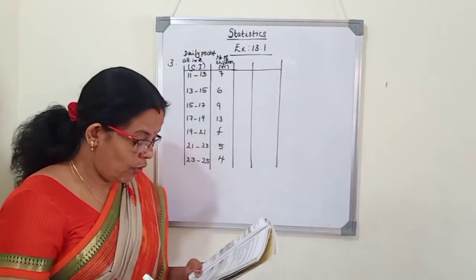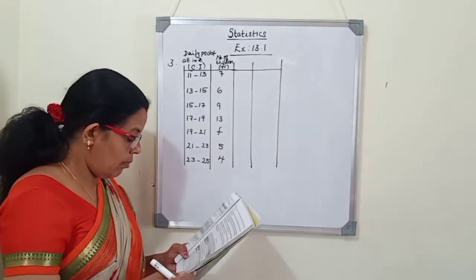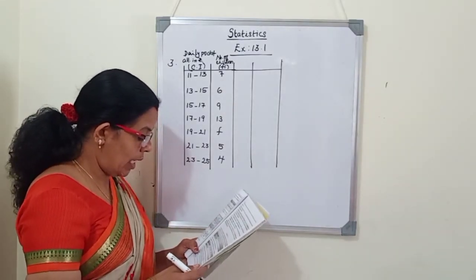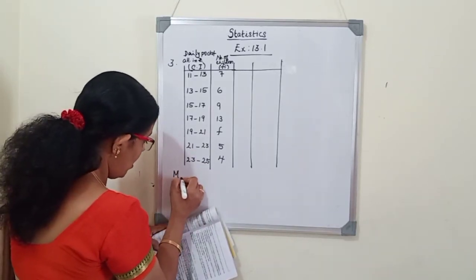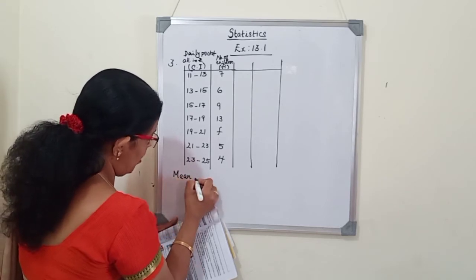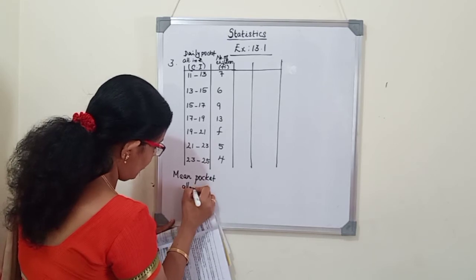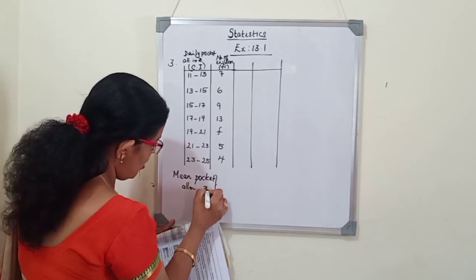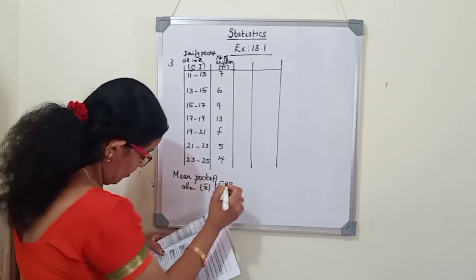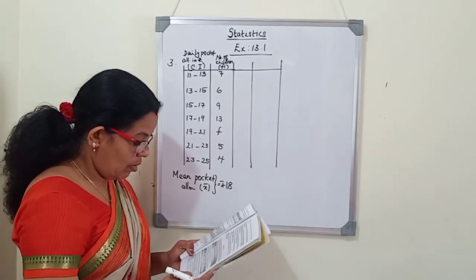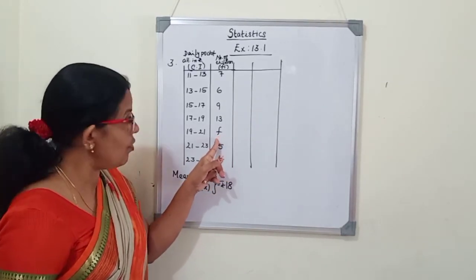Third question, the following distribution shows the daily pocket allowance of children of a locality. The mean pocket allowance is rupees 18. So they had given the mean pocket allowance, that is represented by x bar. So x bar is given as rupees 18. Find the missing frequency f. One frequency is not given, that we have to find out.